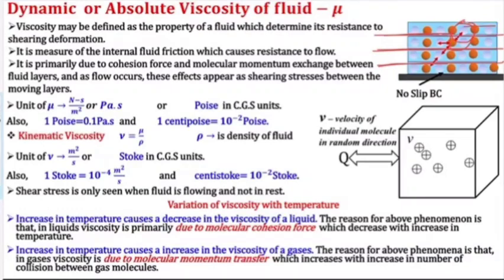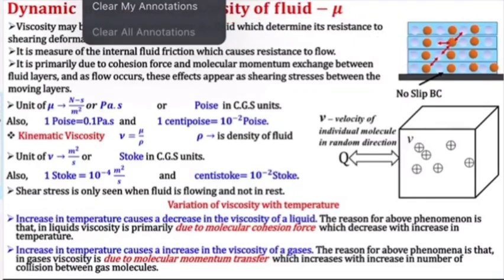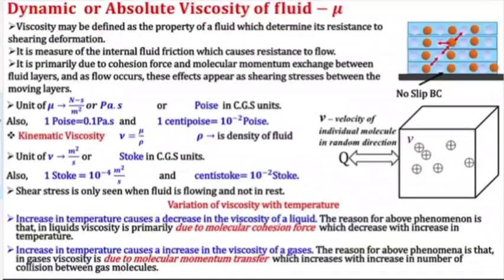This molecule is trying to pull, but this molecule is trying to pull it back, it is stopping it. Okay, so this is what we call the property of viscosity. It is creating resistance. So it is a measure of internal fluid friction, which causes resistance to flow.